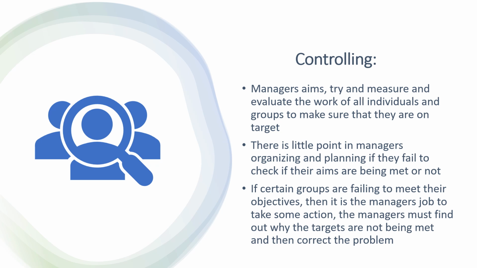Controlling. Managers aim to measure and evaluate the work of all individuals and groups to make sure that they are on target. There is no point in a manager organizing and planning if they are going to fail to check if their aims are being met or not. If certain groups are failing to meet their objectives, it is a manager's job to take action. The manager must find out why the targets are not being met and correct the problem.